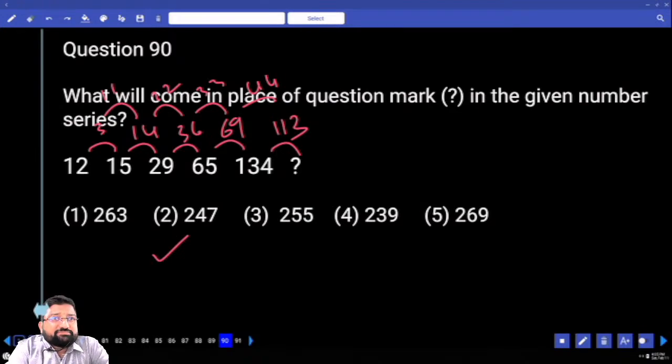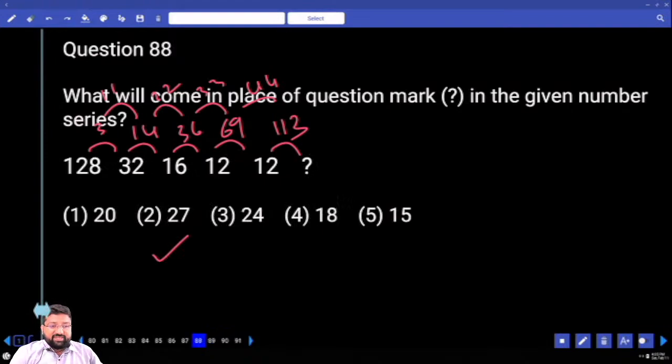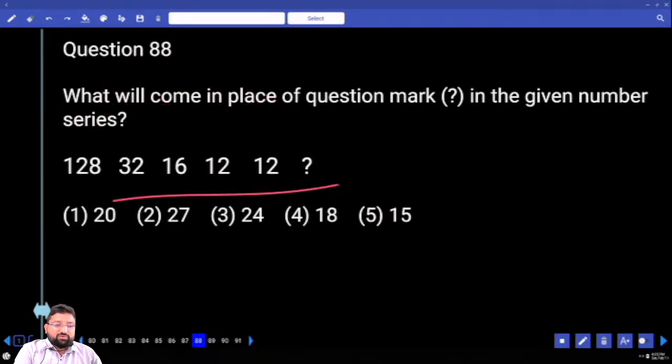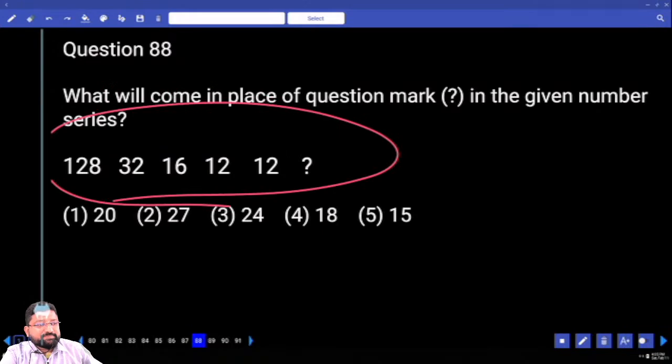Any other doubts? And I have left some questions deliberately because I know they are very, very, very easy. And I'm sure you will be able to solve those questions without any difficulty. Is this clear? Any doubts? But only one important question in this is 88. I'm sure you understood how to guess the logic for this. Any doubts?